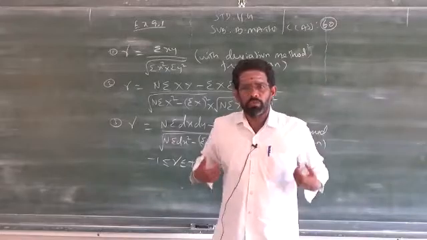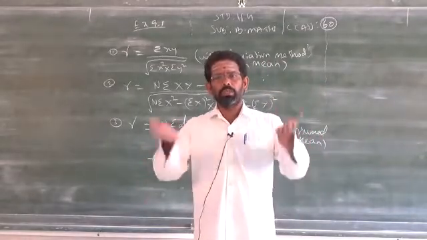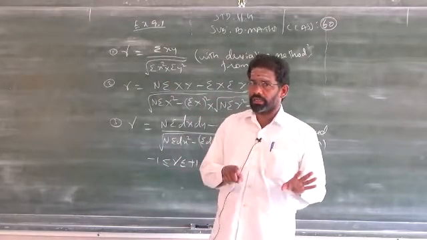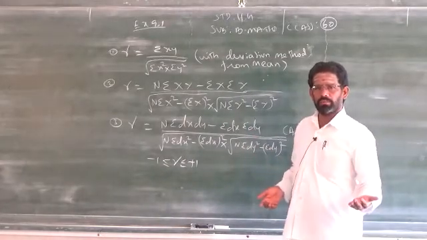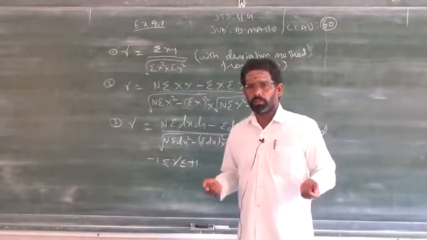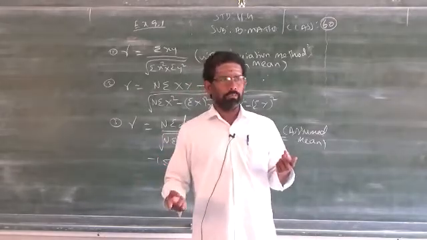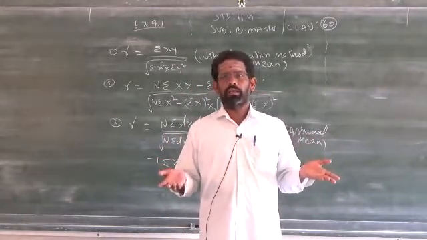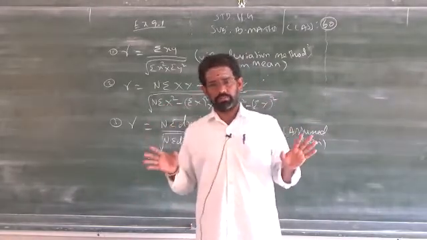That's the difference, like direct variation and inverse variation. What is direct variation? Both increase or both decrease. We studied that already in the lower classes, and the same concept is used in correlation. In a positive correlation, both variables x and y increase or both decrease, like direct variation.